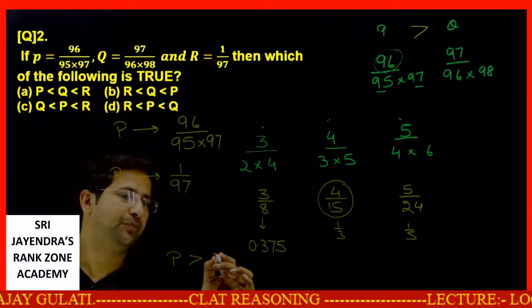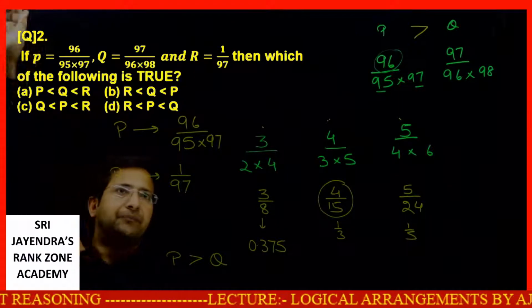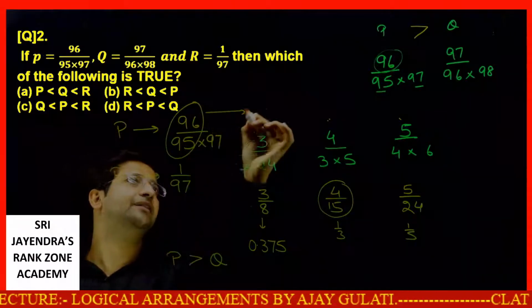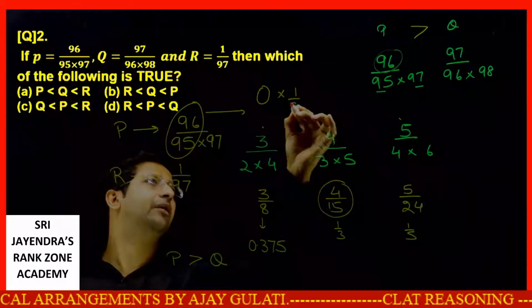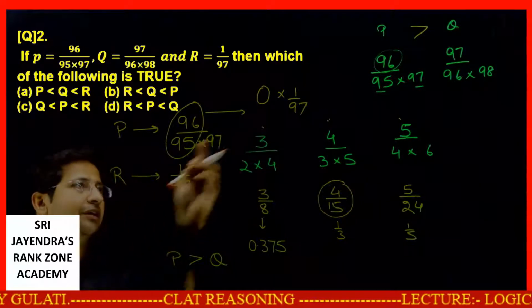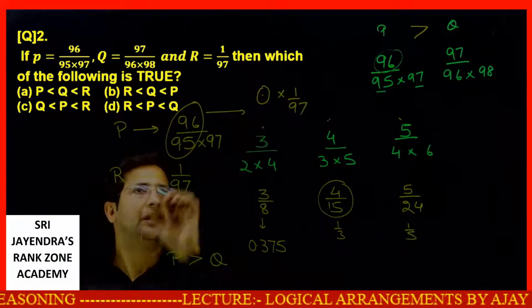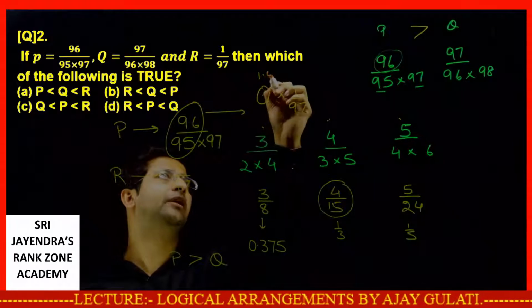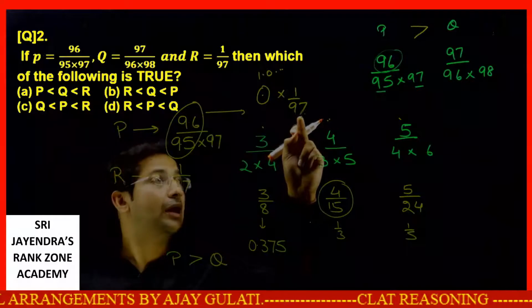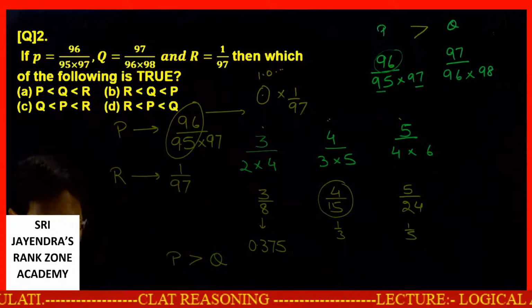So far I have established P is greater than Q. Just look at it. If I remove this part, I can say this is like this multiplied by 1 by 97. This is what P is: this into 1 by 97. That is, P is this into R. This is R. Now what is this thing? This thing is 96 by 95. Think about it. 96 by 95 will be 1 point something, so this number is greater than 1. This part is R.